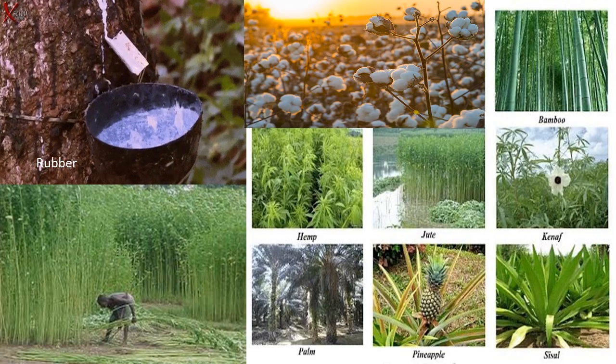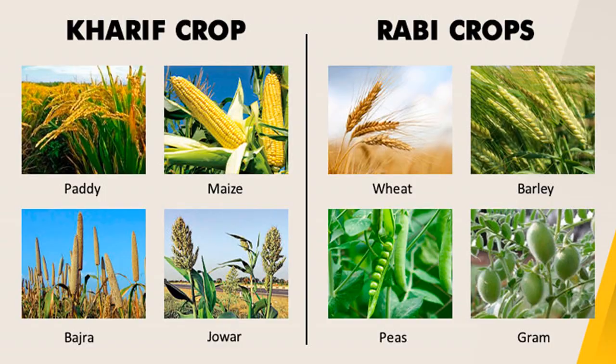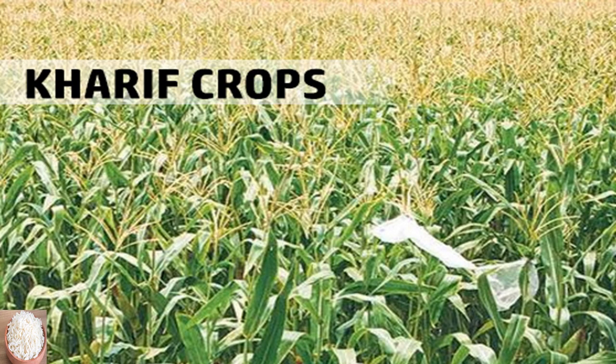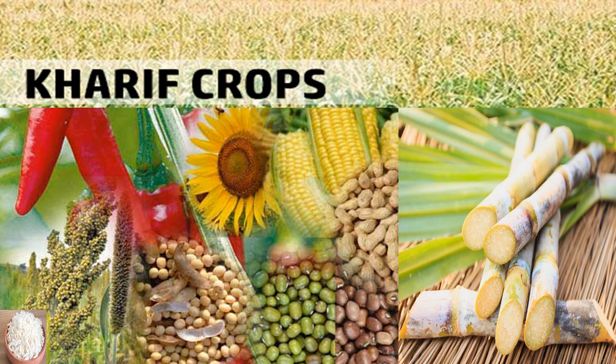Now, let us talk about cropping seasons in India. There are two main cropping seasons in India. They are Kharif and Rabi. The terms Kharif and Rabi are taken from the Arabic language. The crops that are sown between June to July, that is at the beginning of the monsoon, and harvested between September to October come under Kharif crops. Example: rice, jowar, sugarcane, maize, groundnut.